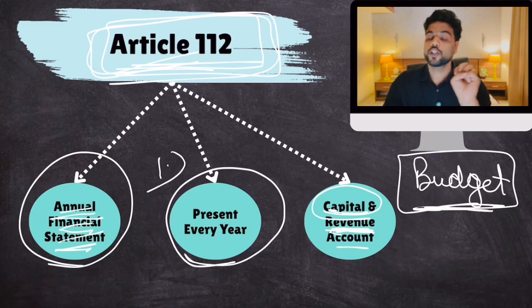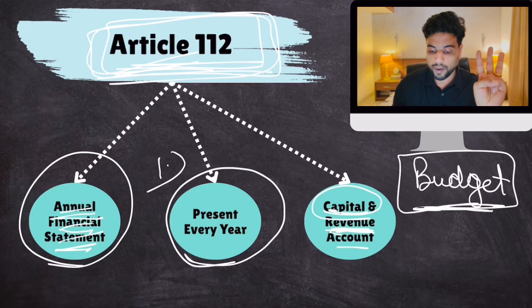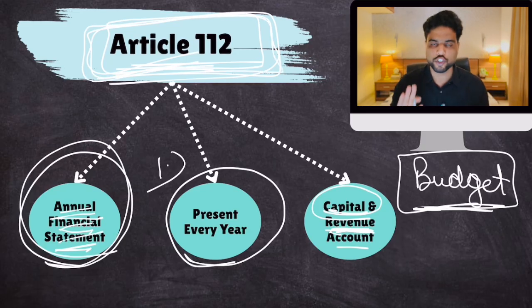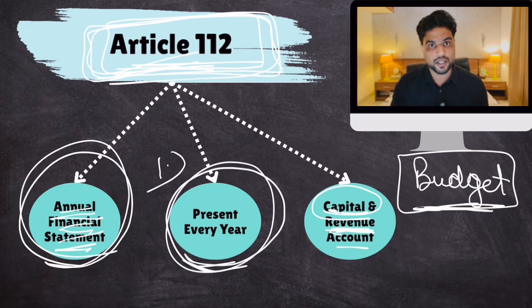Okay. So these are the three important things that you need to know about Article 112. Okay. First of all, it is called annual financial statement as per the language of the Constitution. Then you should present it every year. This is a constitutional duty. And the document that you shall present will be separated into two parts, capital account and other. The other is revenue. Simple? Make sense? Now let's talk about budget.